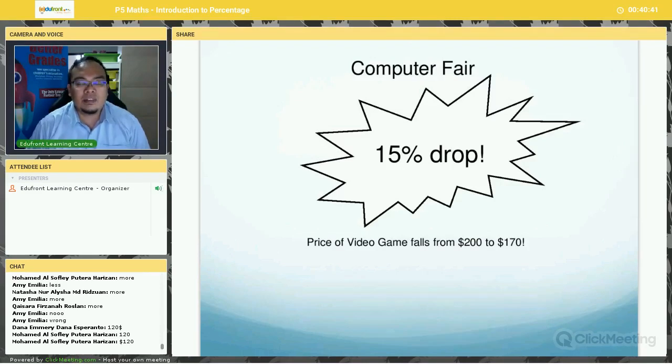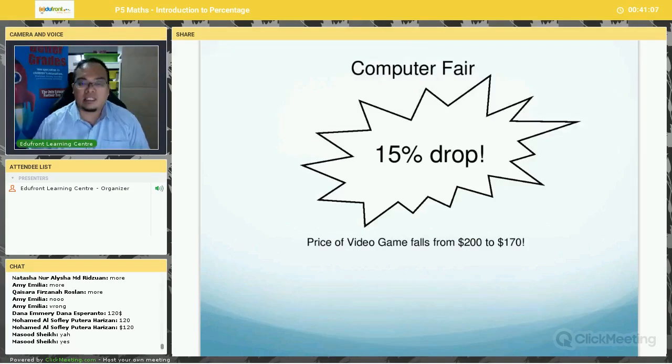Now, naturally we humans like discounts, right? I'm sure all of you have been shopping. Do you like discounts? You say, oh, 50% discount. So everybody is attracted by discounts. Especially Singaporeans are very kiasu, we like to go for discounts. So likewise, sellers or businessmen tend to use discounts as an effective way to sell their products. So that's why it's very important that we understand percentage, so that we do not get cheated by the advertisers or the shop owners.